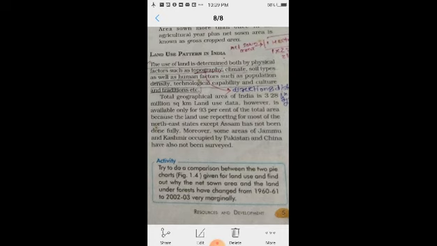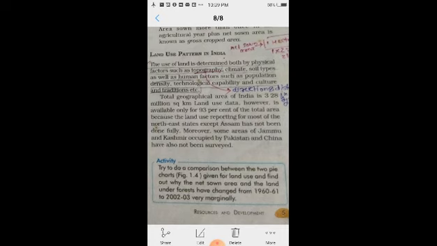What does the human factor include? Human factors include population density, technological capability, culture and tradition, etc. All this comes in the human factor. In physical factors, topography, climate and soil types come.